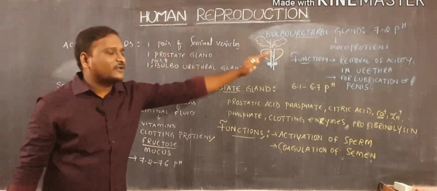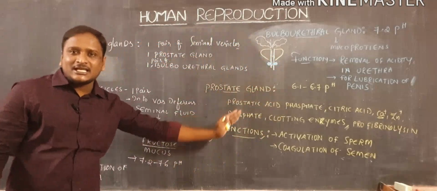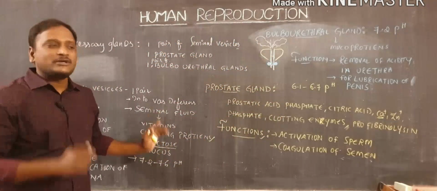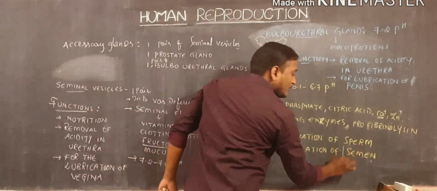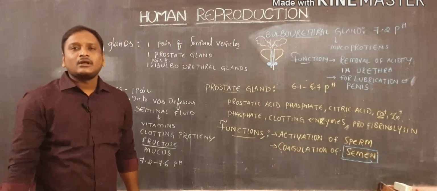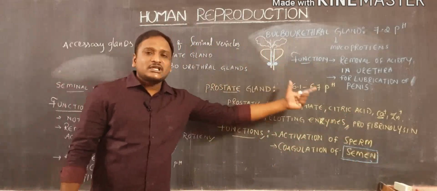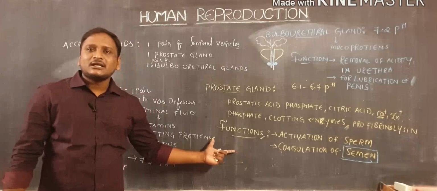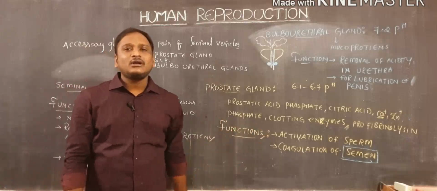All these release different types of material. These secretions, along with sperm cells, are also called semen. Along with all these three gland secretions, along with the sperm cells, is also called semen.